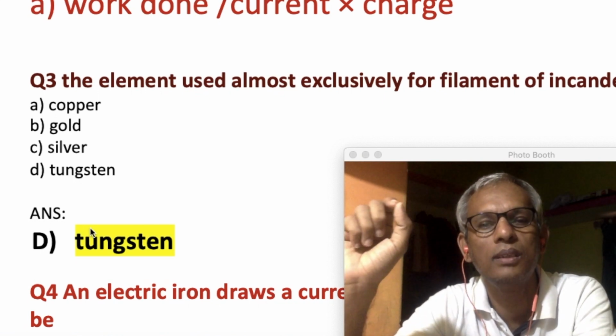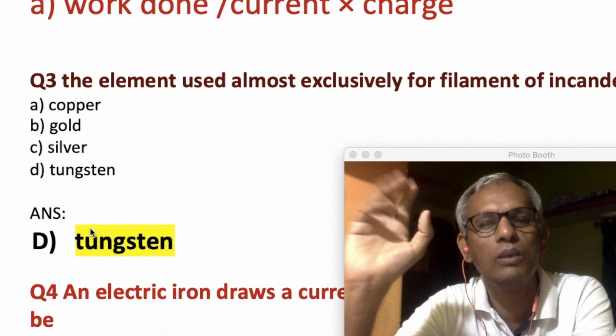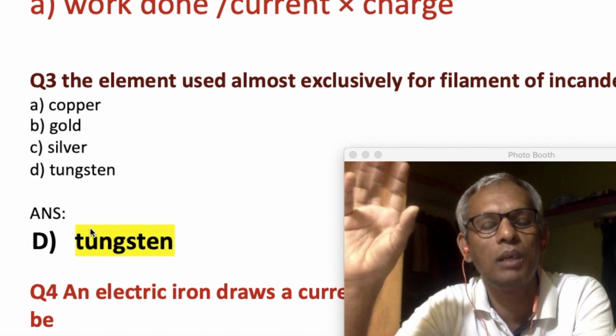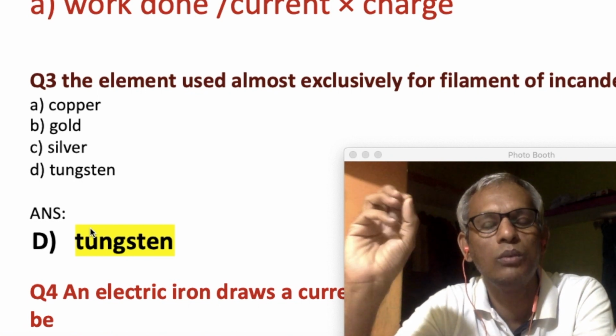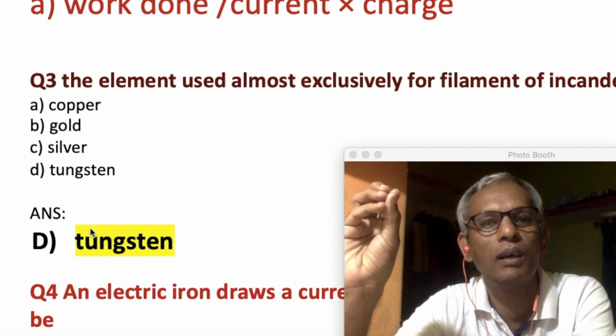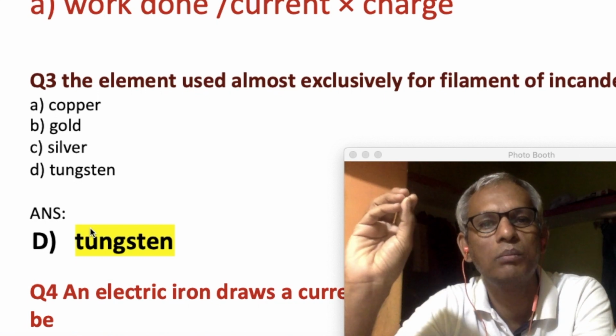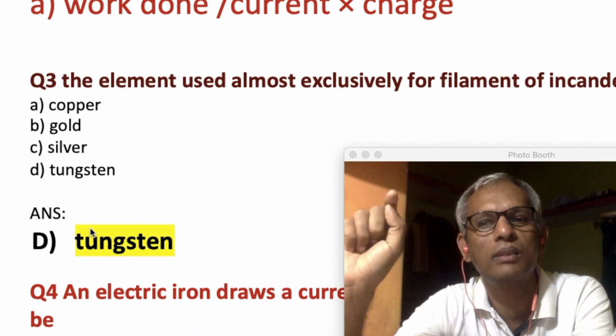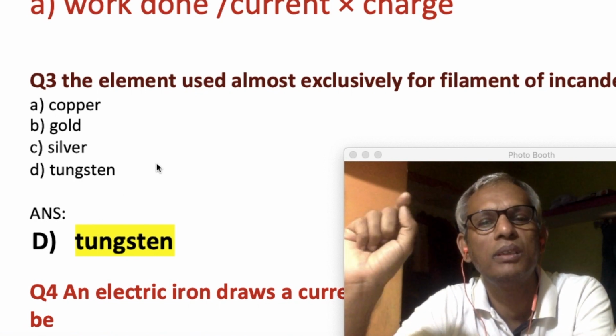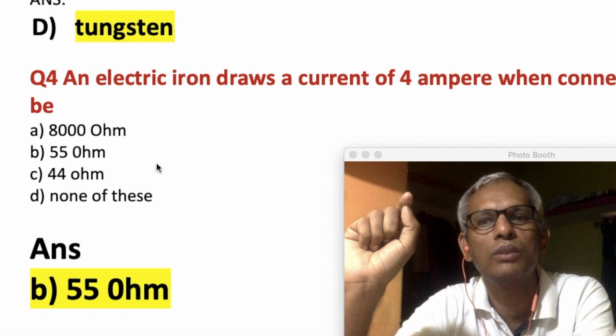Tungsten is a material which will glow when we make the bulb vacuum, and it will give a bright color, and in the presence of oxygen it will not burn also. So the best metal available for use in an incandescent lamp is tungsten. So you have to remember the element is called tungsten. Now we will go to the fourth question.